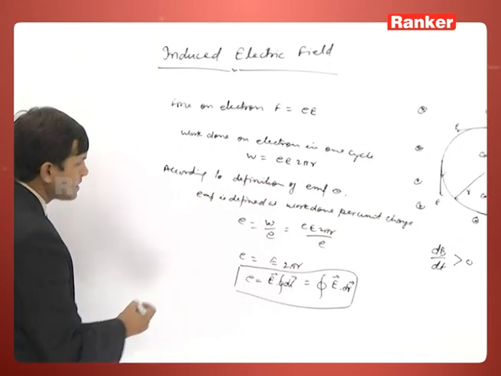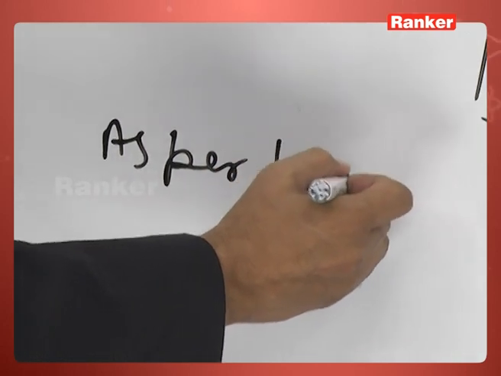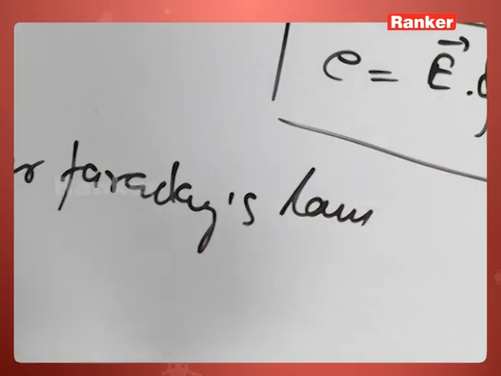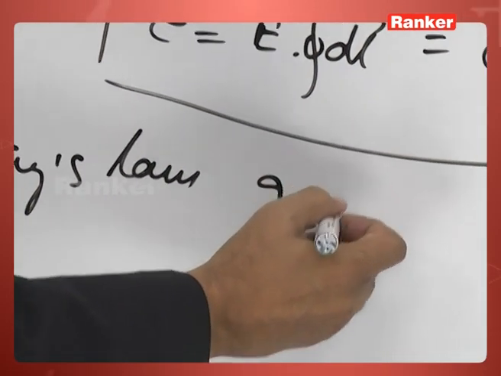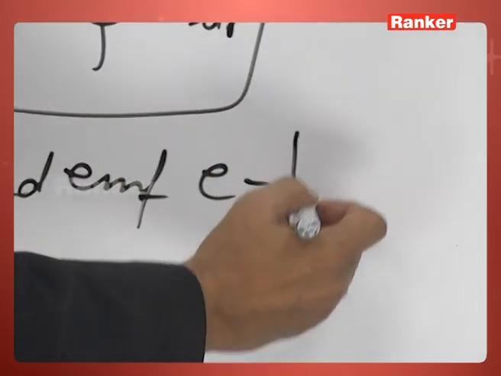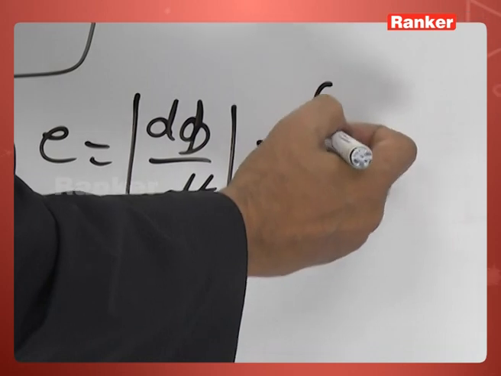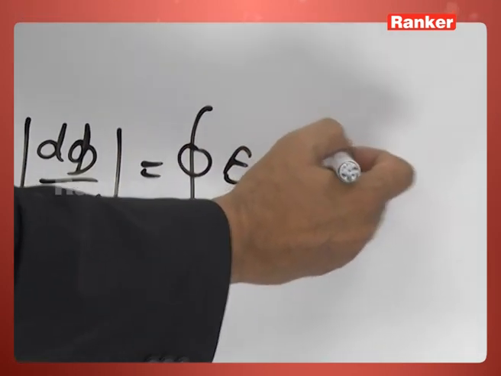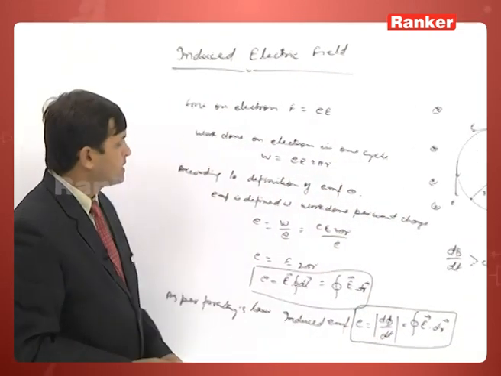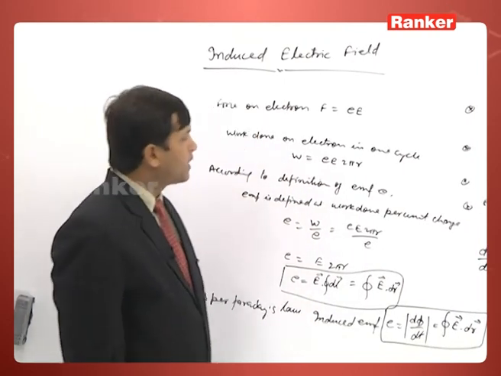So, as per Faraday's law, the induced EMF is equal to the rate of change of flux, d phi by dt, which can be written as the integral of E dot dl. This is the conclusion we can get from here: EMF equals minus d phi by dt equals the integral of E dot dl. So this is the main point here.